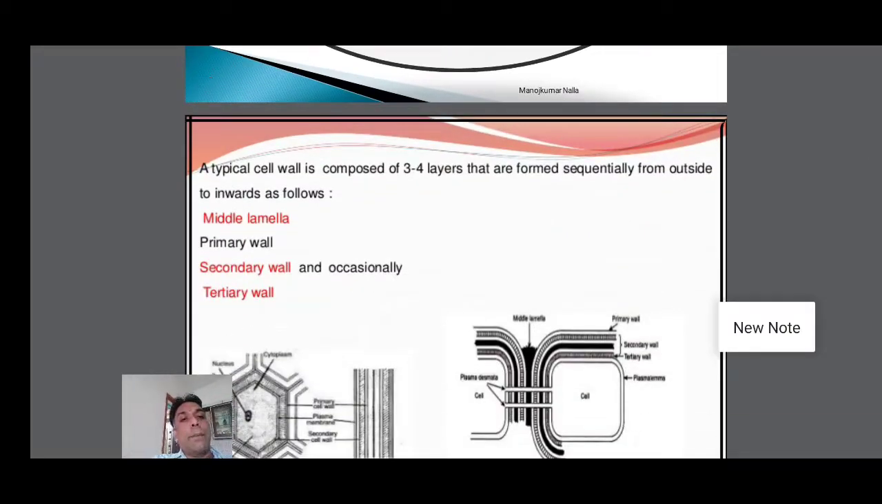A typical plant cell wall is composed of 3 to 4 layers. Every plant cell is composed of 3 to 4 layers that are formed sequentially from outside to inside as follows. One is the middle lamella, the second is the primary wall, and the third is the secondary wall. Occasionally we can see a tertiary wall also.